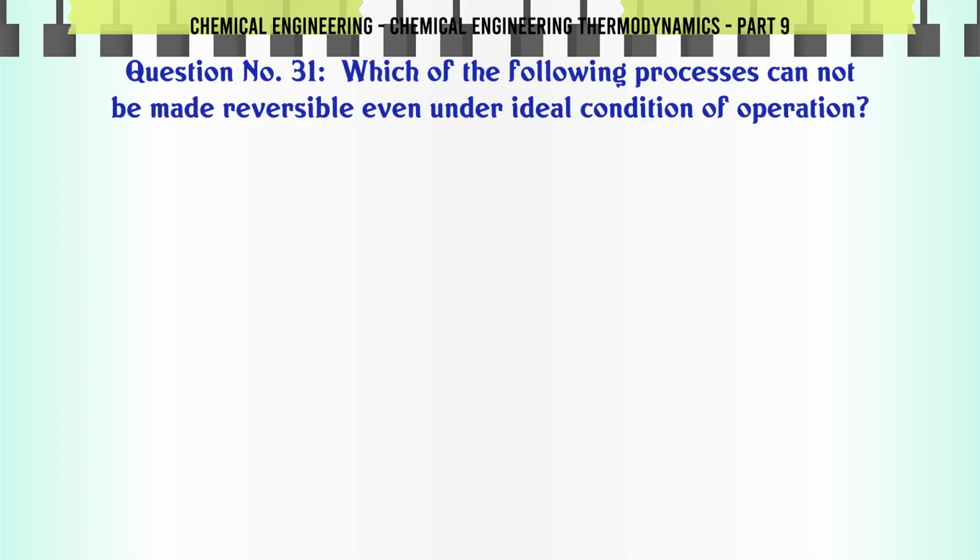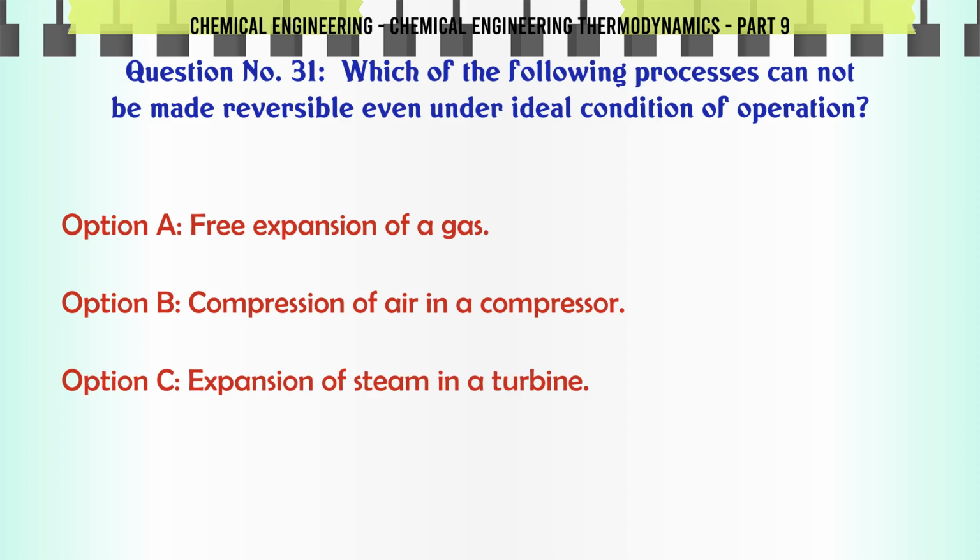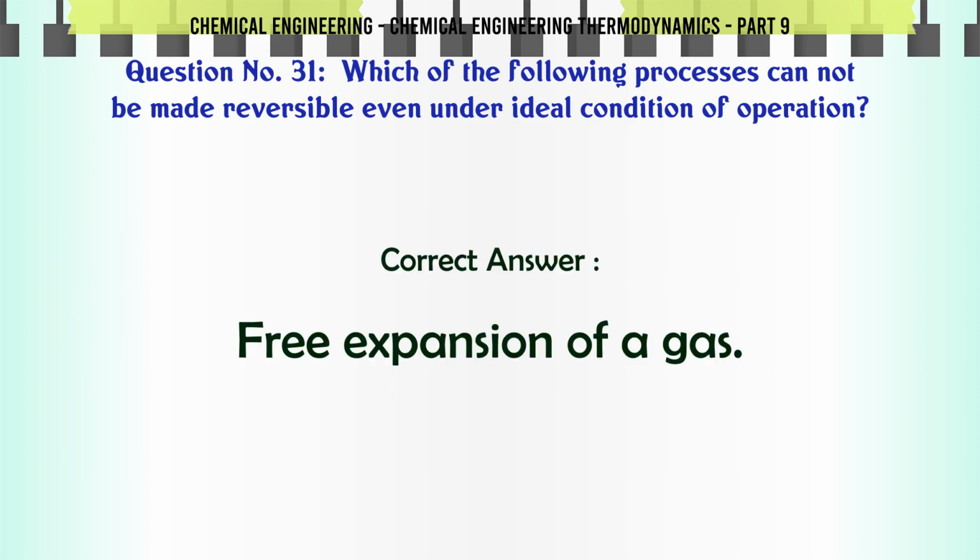Which of the following processes cannot be made reversible even under ideal condition of operation? A. Free expansion of a gas. B. Compression of air in a compressor. C. Expansion of steam in a turbine. D. All A, B, C. The correct answer is free expansion of a gas.